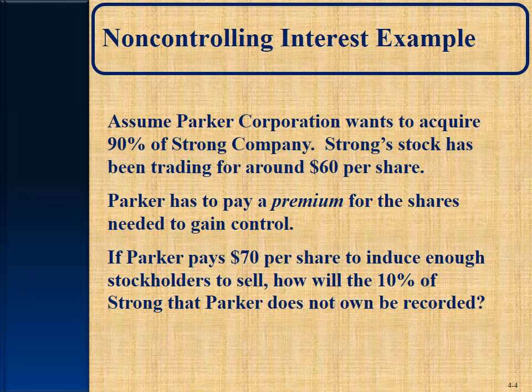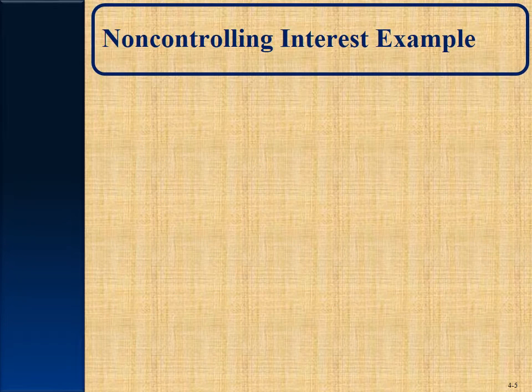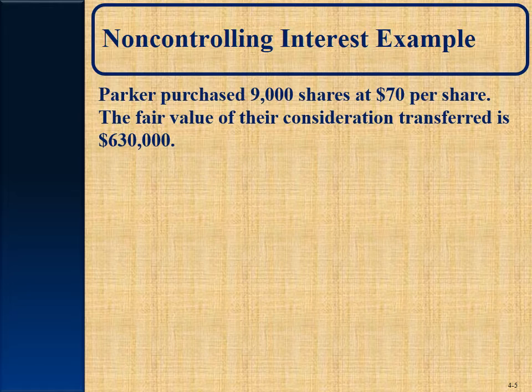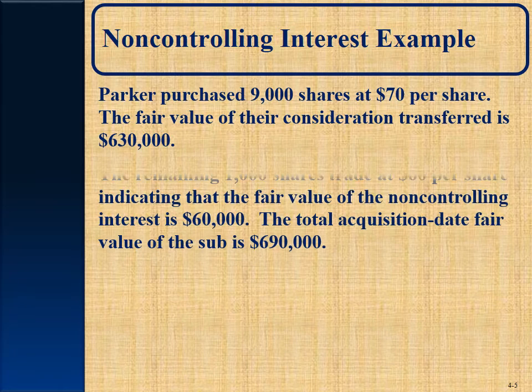Now, this is one of the first hurdles. How do we determine the fair value of the non-controlling interest? Because we have to record everything at fair value, remember. Now, Parker purchased 9,000 shares at $70 a share, so they're paying $630,000 in consideration.